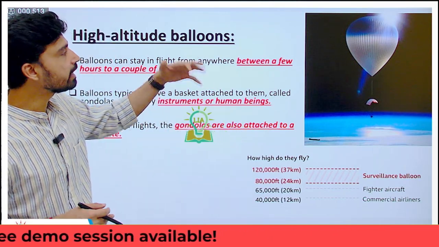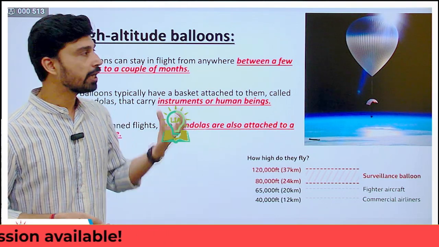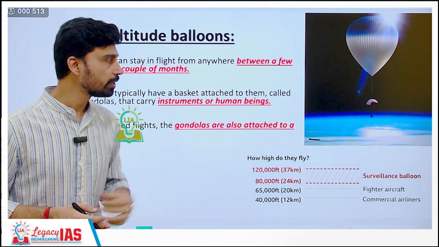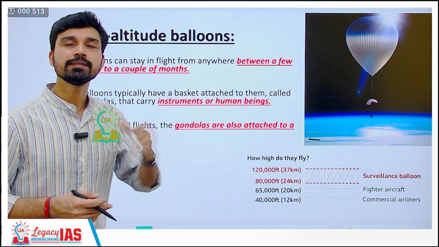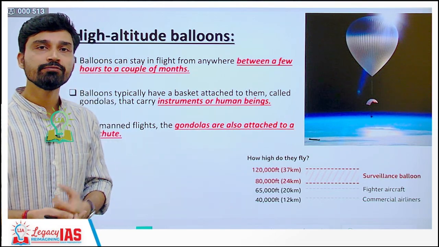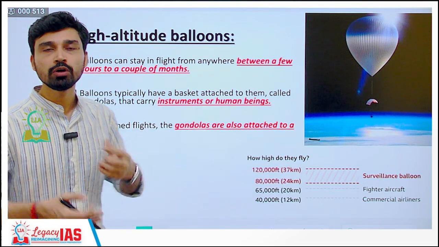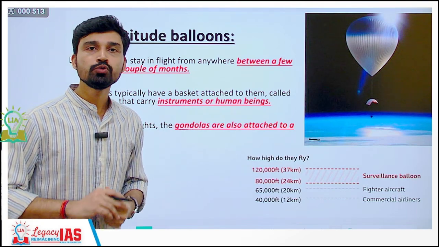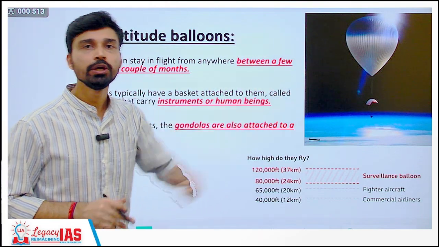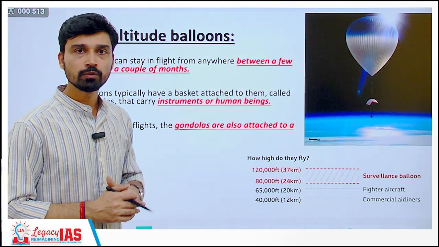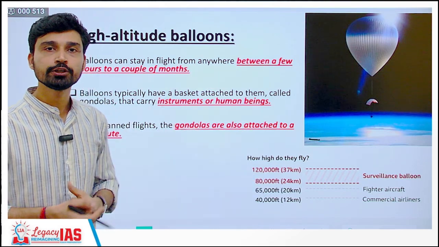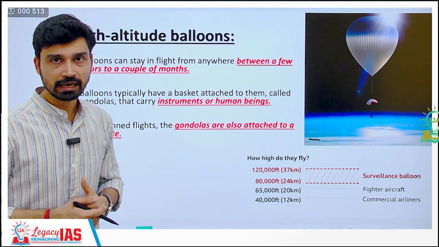Also, once the balloon has served its purpose, for example, when China is trying to spy in the Taiwanese territory, most of the time the balloon has a self-destruction mechanism attached to it. This self-destruction mechanism first of all causes the detachment of the gondolas from the main balloon, and also it causes a kind of slice in the balloon which causes it to rupture and fall down. And it is precisely for this reason that the instruments can be retrieved later for use the next time as well.